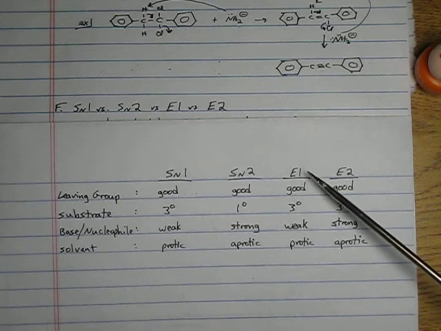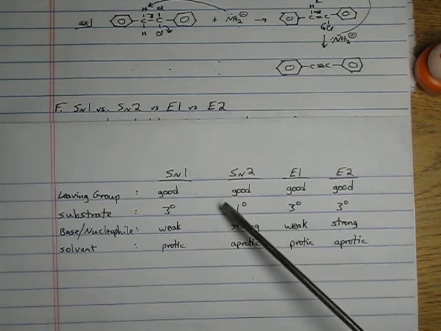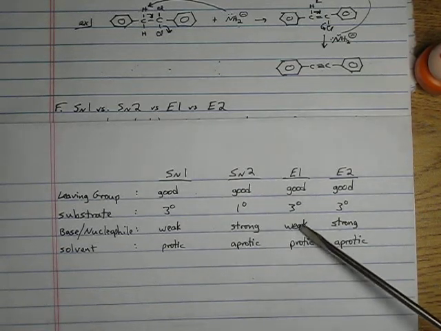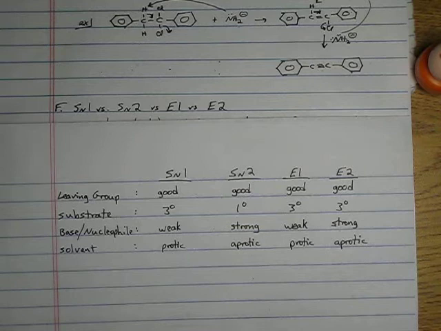All right, E1, as we said, has the same conditions as SN1. Good leaving group, tertiary substrate, weak base, weak nucleophile, protic solvents. Yes, if you're running an SN1 reaction, you'll get E1. If you're running an E1 reaction, you're going to get the substitution SN1 products.